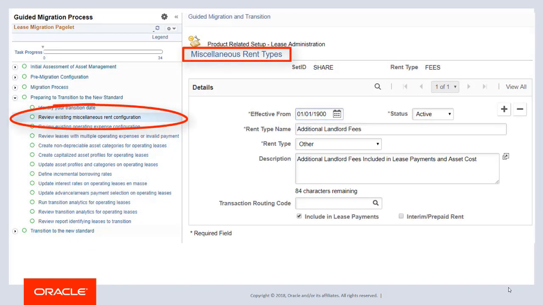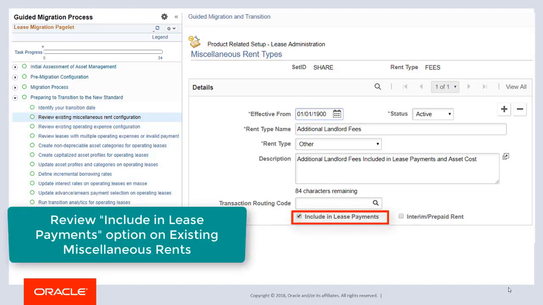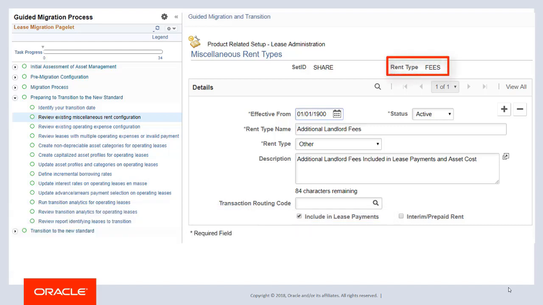Use the Miscellaneous Rent Types page to review and adjust when necessary the Include in Lease Payments selection for miscellaneous rent types. This is an important selection. A miscellaneous rent that has the Include in Lease Payments checkbox selected will be included in the capitalized cost of the leased asset. Carefully consider the impact of updating this selection on an existing miscellaneous rent that is already being used on both operating and finance leases. You may want to create a new miscellaneous rent and modify your existing operating leases to use the new rent.